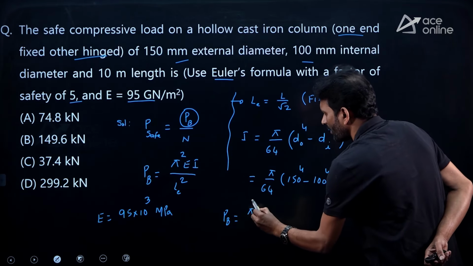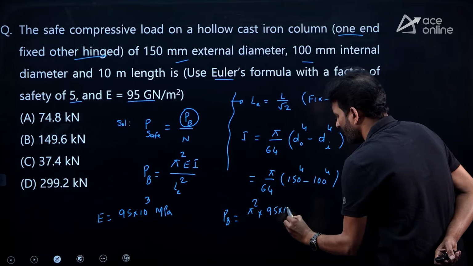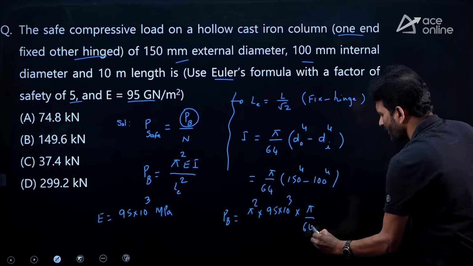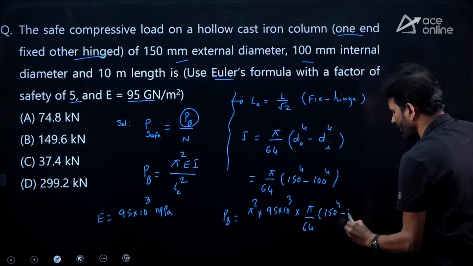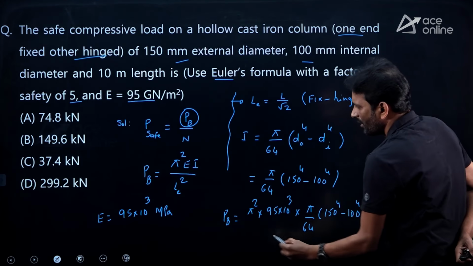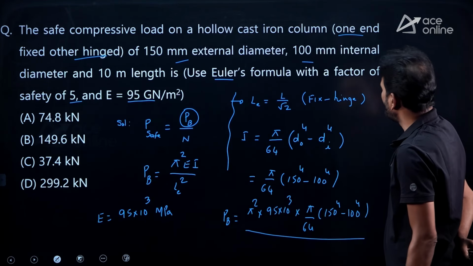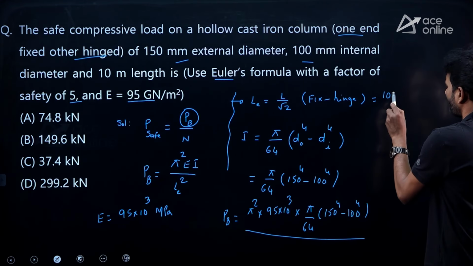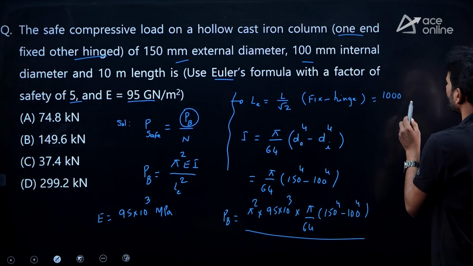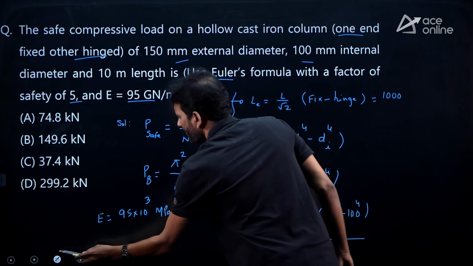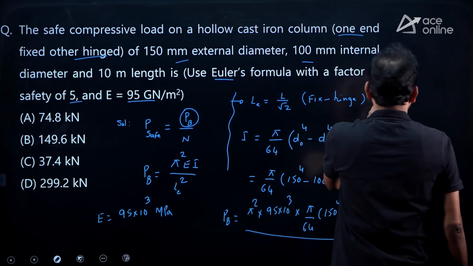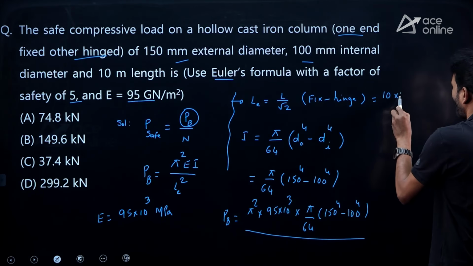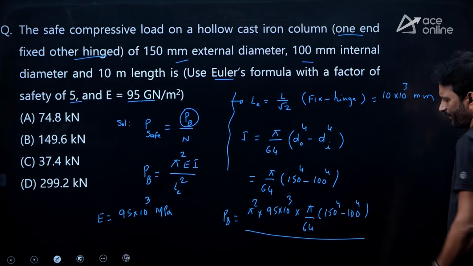PB equals pi square, E value is 95 into 10 cube, and this is the I value we are having, pi upon 64, 150 to the power 4 minus 100 to the power 4. What is L value? L value is given as 10 meters. You can take that in millimeters, 10 into 10 cube millimeters. I am taking this.